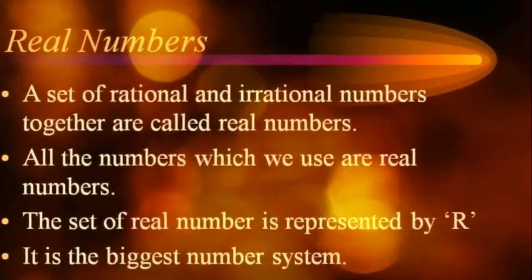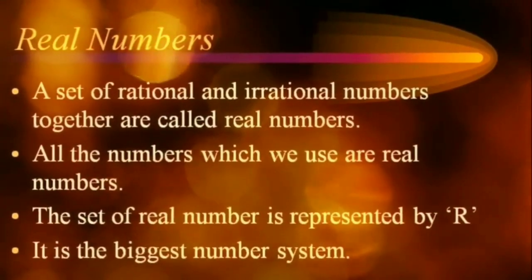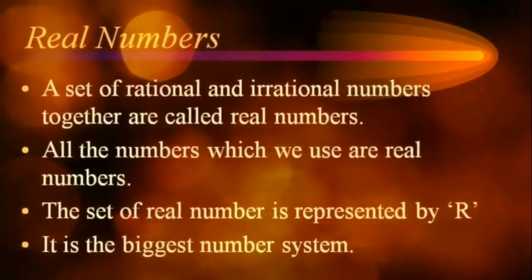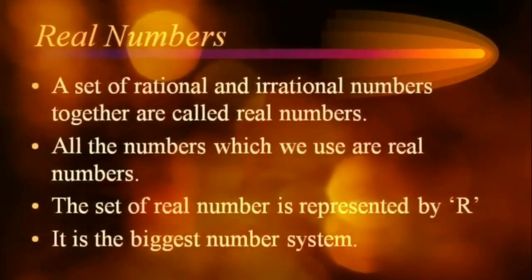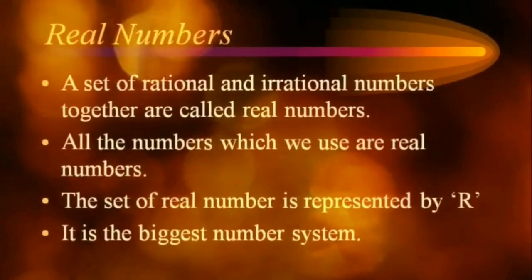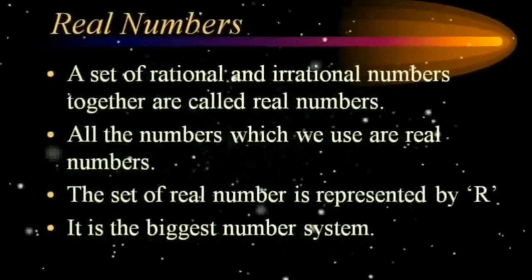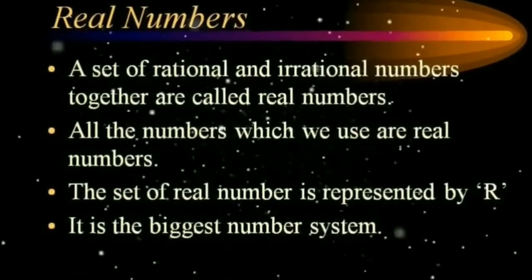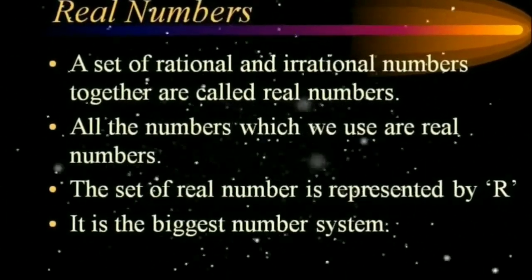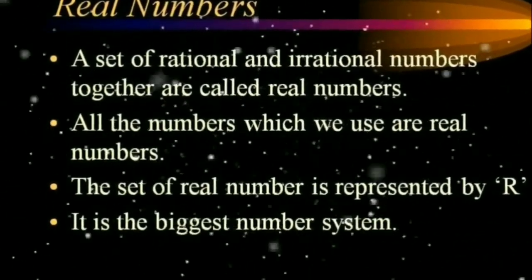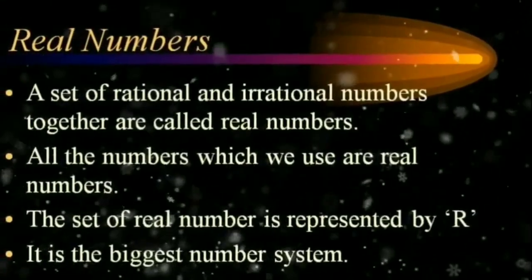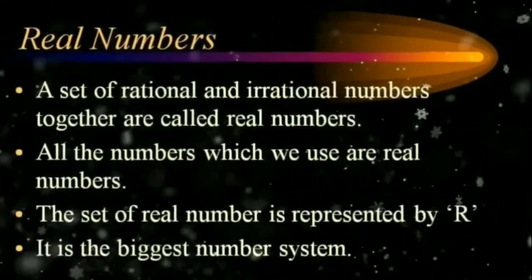The next number system is the real numbers. The real number set is the biggest number system among the number systems. The definition of real numbers is that the set of rational and irrational numbers together is called real numbers. All the numbers which we use are real numbers.